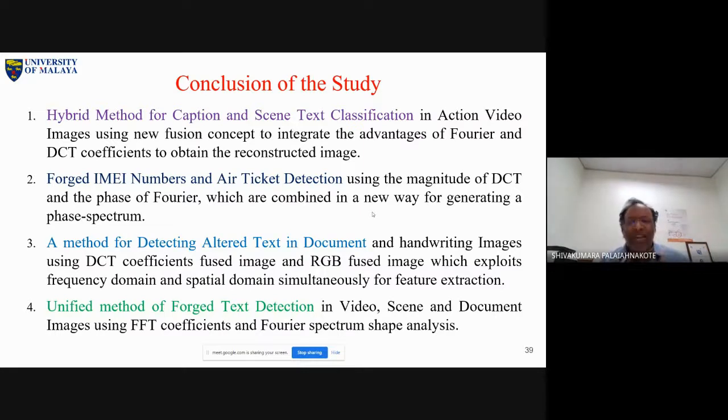Of course, we have already developed a method, and yes, we have submitted it to an IEEE Transactions journal. That's the reason I'm telling you. This is the idea. This is the idea to detect forged text in noisy and blurry environments.